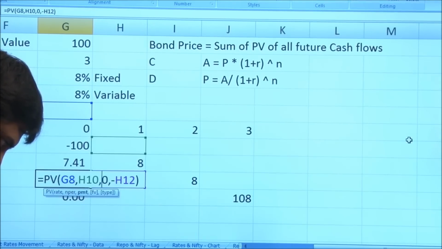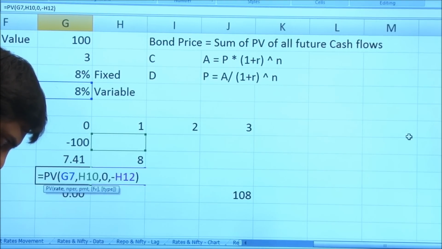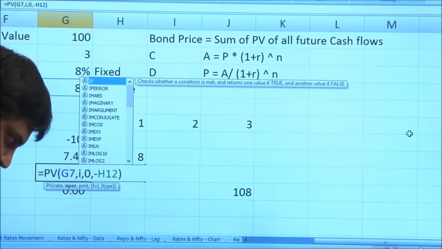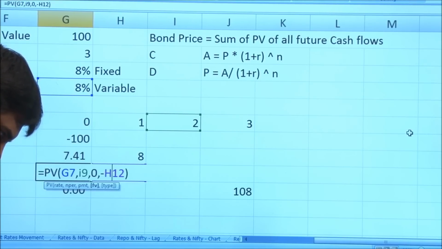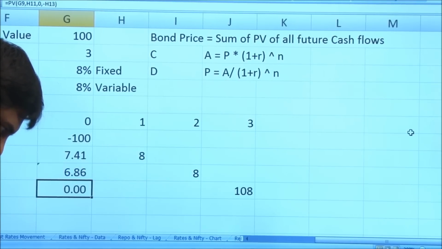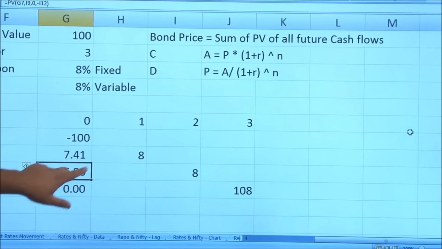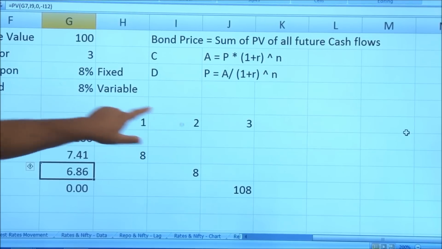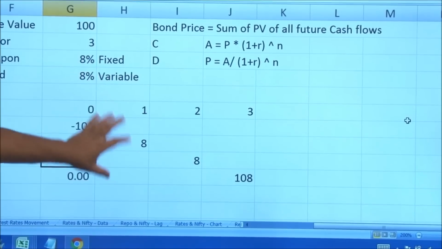So this will be again G7. This will be 2 years, so it will be I9, 0 and minus, it will be I12. So we get 6.86. So what it means is, if I invest 6.86 rupees today for a period of 2 years at the rate of 8%, then my 6.86 would have increased to 8 rupees. This is the meaning of what we have done.